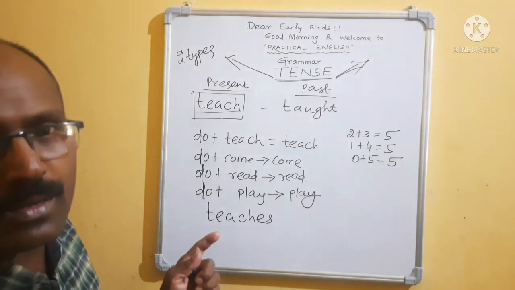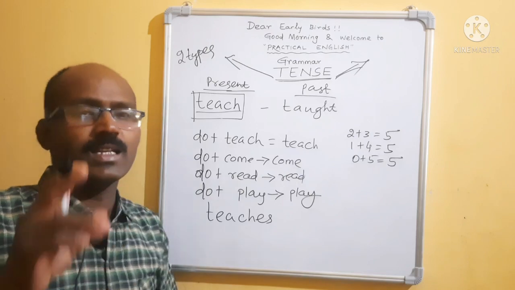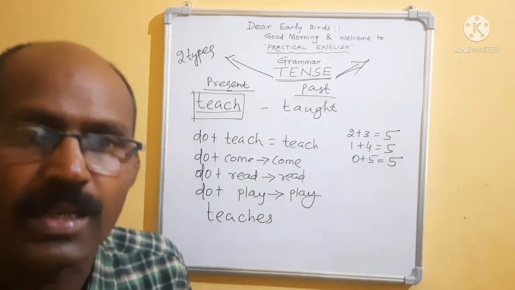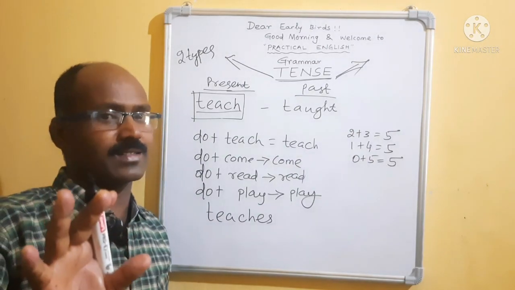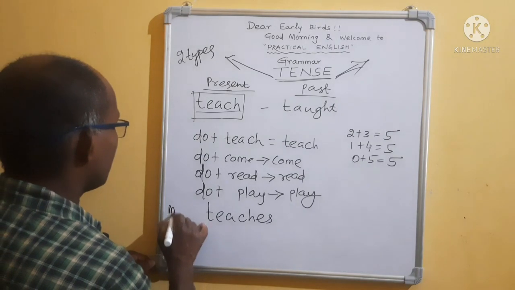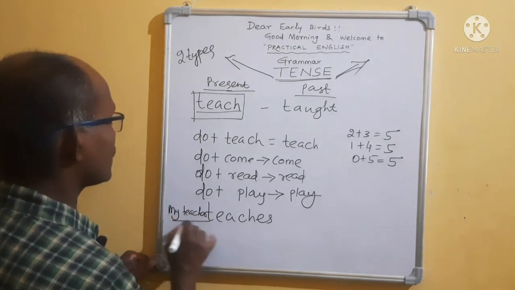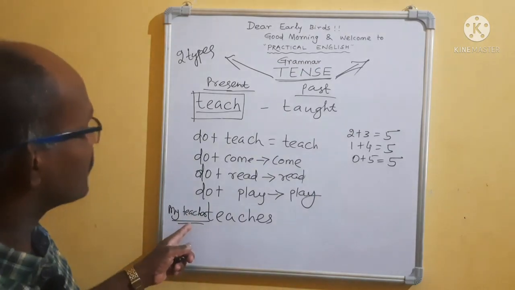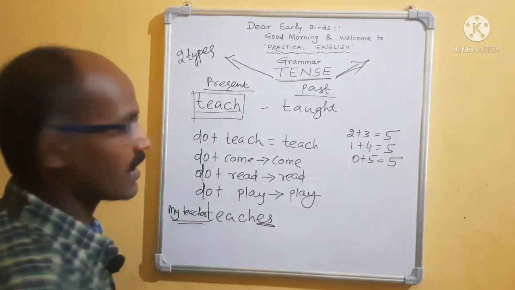My mother is singular number. If the subject is singular number, then the main verb will carry s or es in present tense. As like, my teacher teaches. My teacher is singular. So when the subject is singular, the verb will carry s or es.